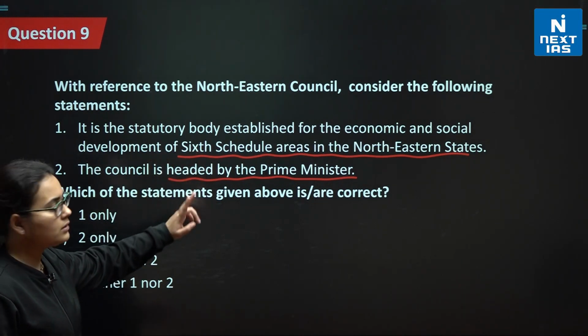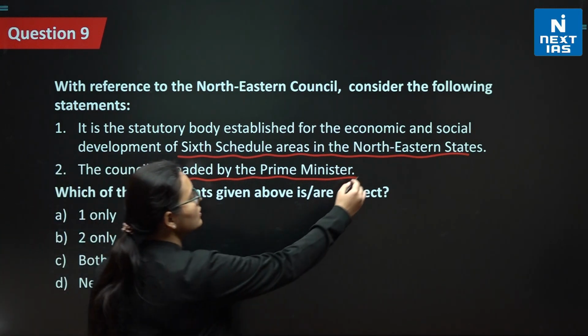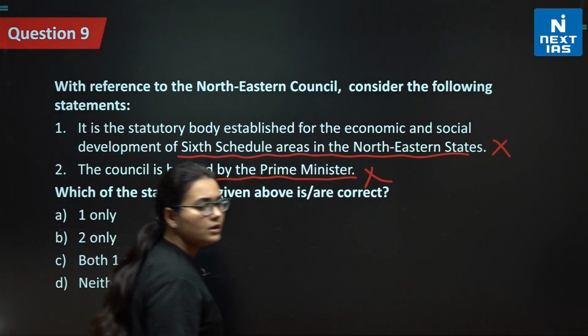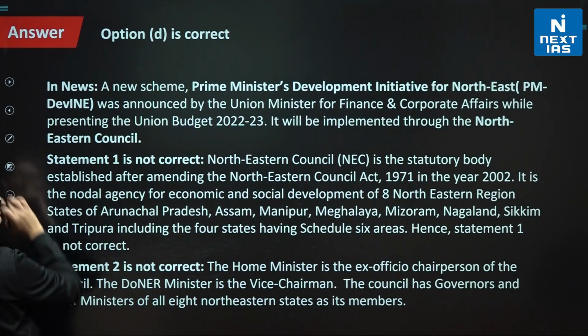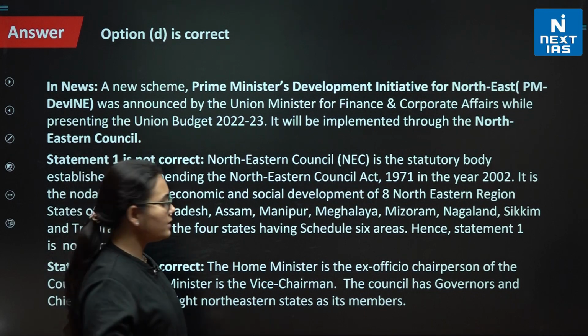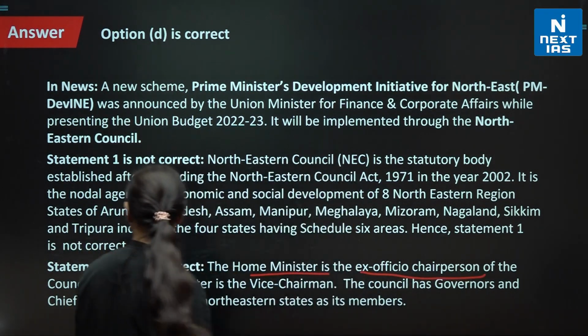I'll clarify that further. But first, let us discuss the council is headed by the Prime Minister. No, even this is not correct. Both of the statements are wrong, so neither one, neither two. Like I told you, it's not headed by the Prime Minister. It is headed by the Home Minister as the ex officio chairperson of the council.